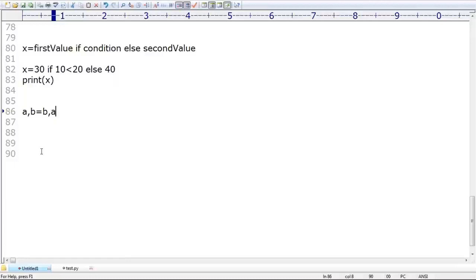Swapping without using a third variable. The a value will become b, and the b value will become a. Are you getting? Something like swapping. Perfectly it's going to work. Don't keep any doubt at all.